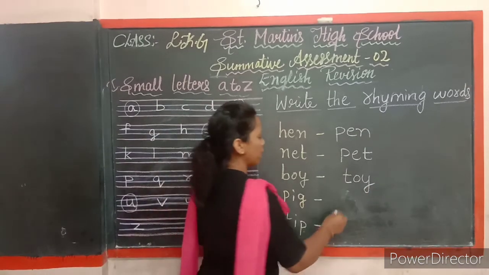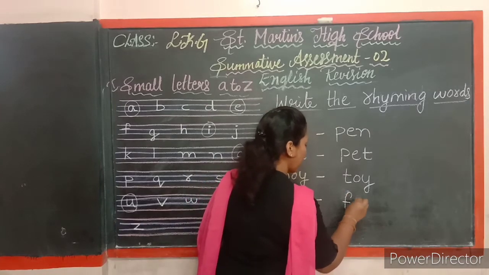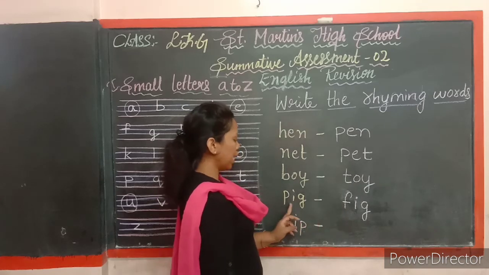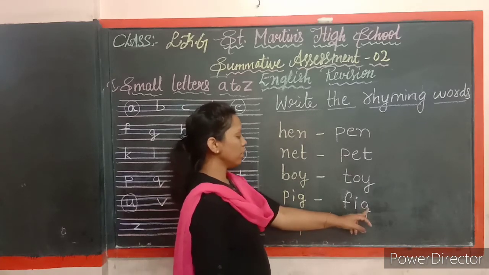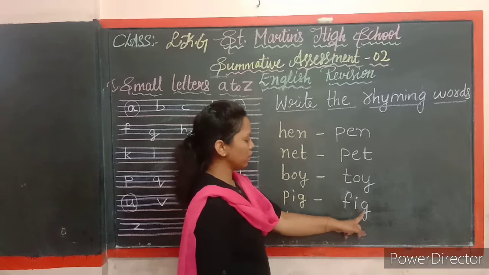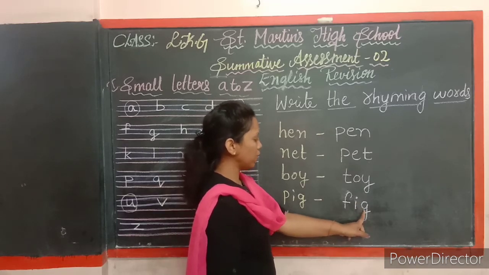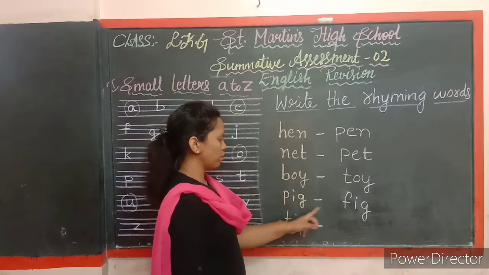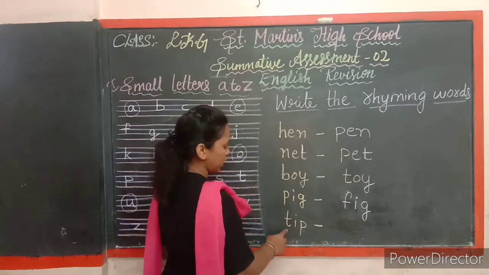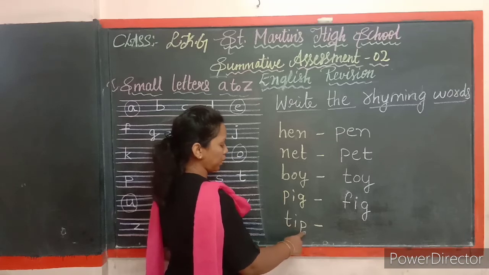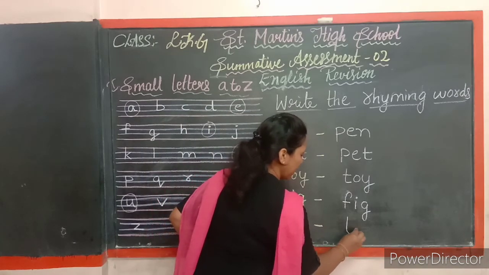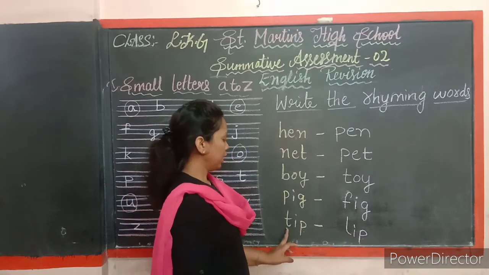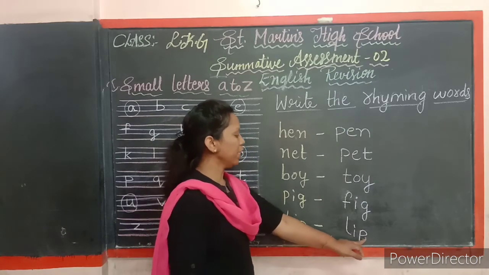P-I-G, pig. So you have to write rhyming word F-I-G, fig. Pig, fig. P-I-G, pig. F-I-G, fig. So here you can see same I and G letters, that is ending with the same sound I and G. So this is where you have to write rhyming words. Next is tip. T-I-P, tip. So you have to write L-I-P, lip. Tip, lip. T-I-P, tip. L-I-P, lip.